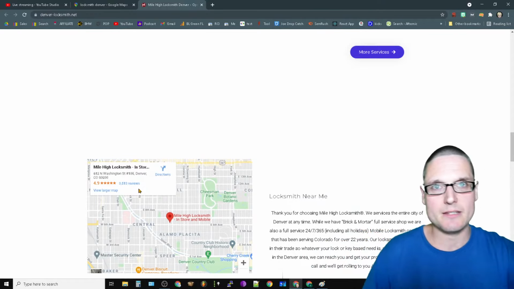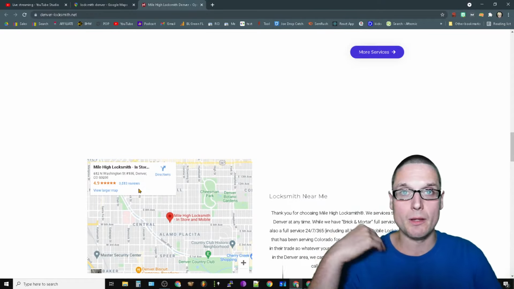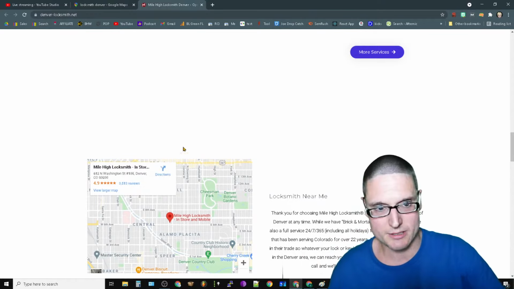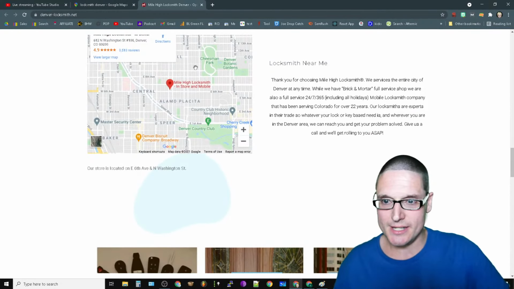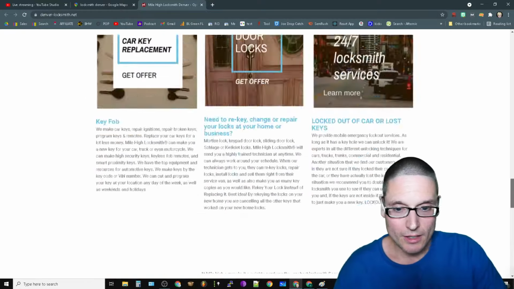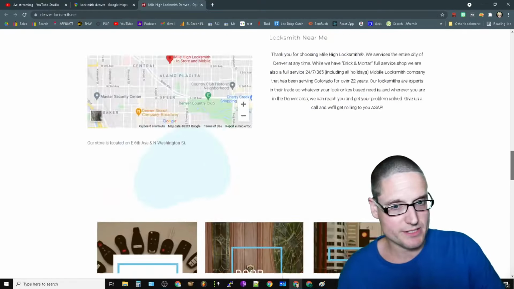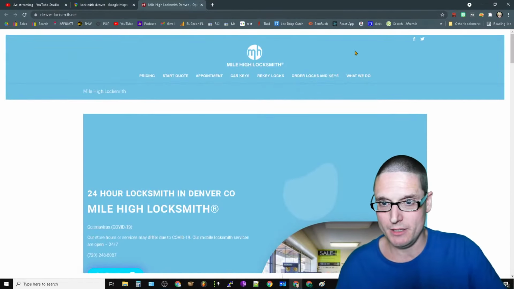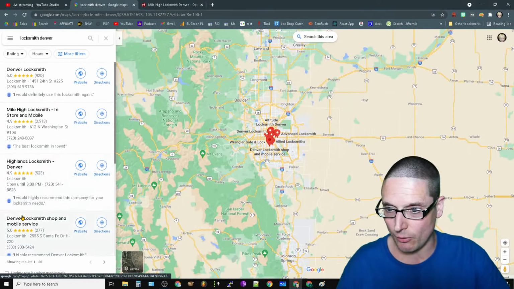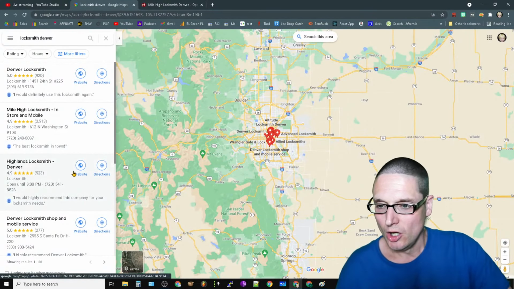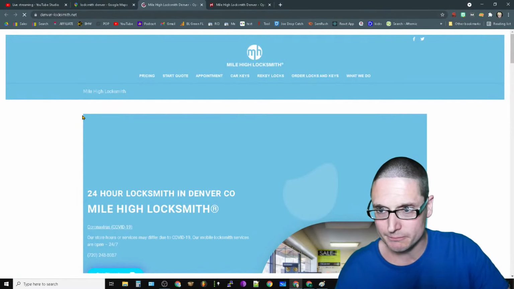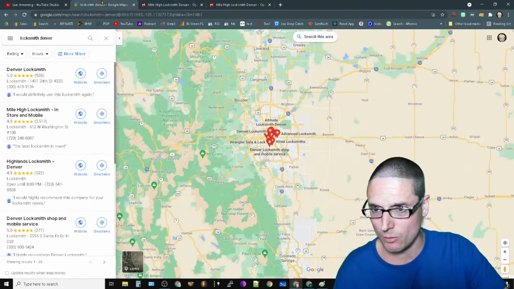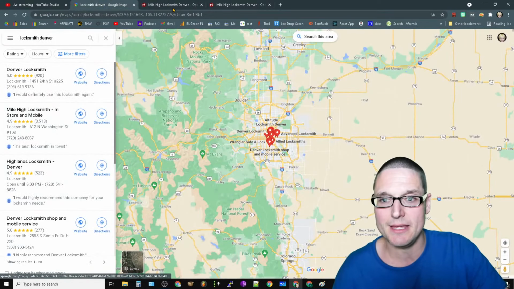It's a past client, so I don't care about showing it, but they're still implementing the strategy that we were utilizing. Okay, so with that being said, as you can see here, what they have done here is if we scroll down, you can see there's no issue of it, right? But they're pulling it out. I would highly recommend this company for your locksmith needs, okay? The best locksmith in town, all right? What is that the one they're pulling? The best locksmith in town.